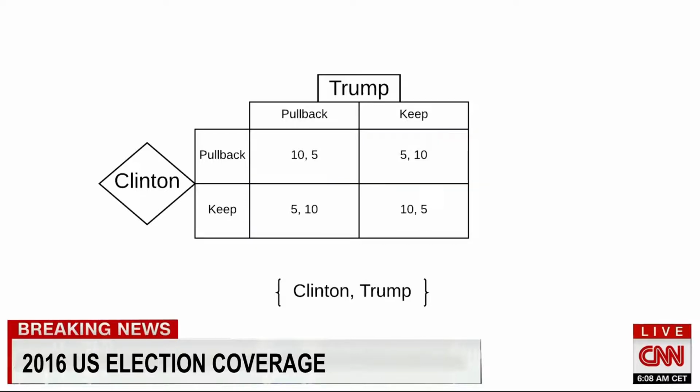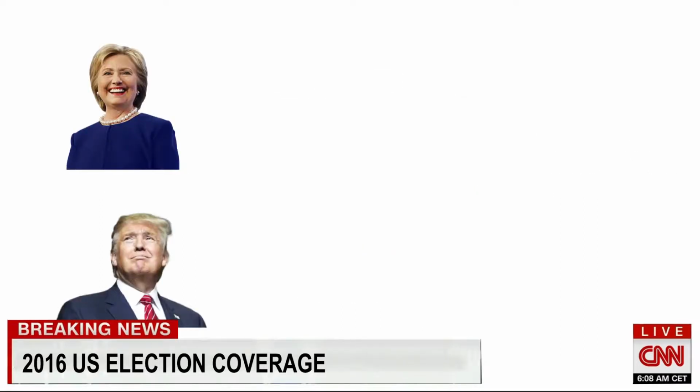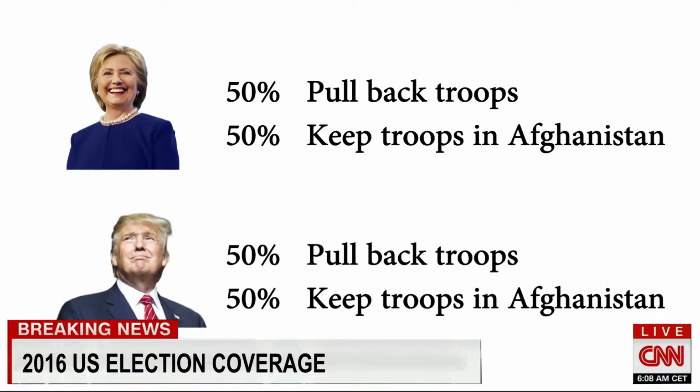This game does not have a pure strategy Nash equilibrium for either side, since for every quadrant, one player could unilaterally gain by changing their action. We recommend each candidate to implement a mixed strategy solution. That is, they take sides probabilistically to ensure that their move is not known to the other candidate.